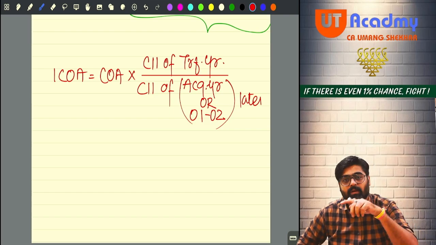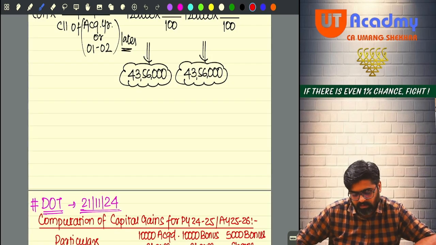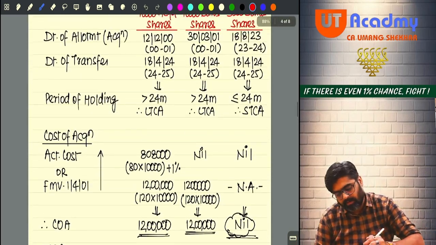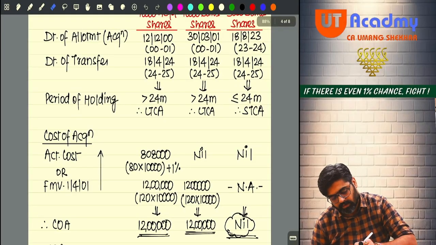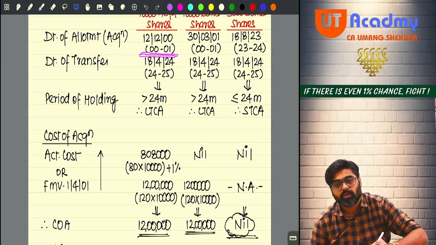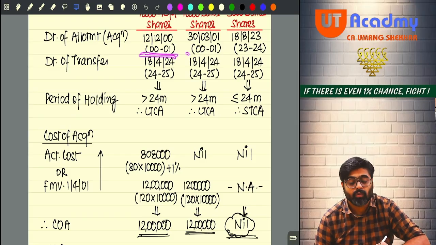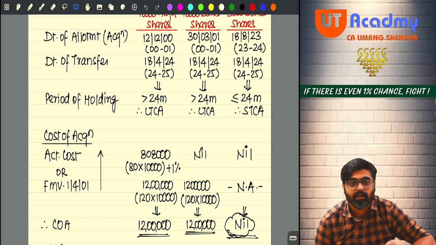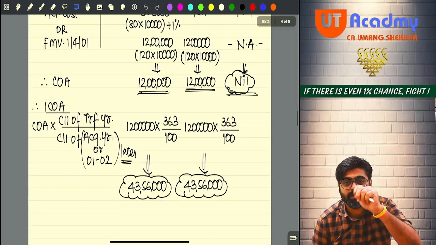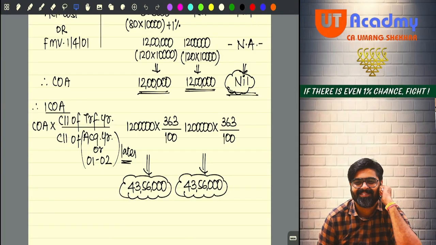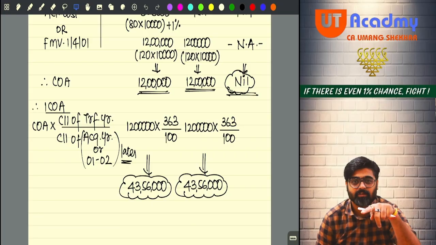Now coming to our question. Now tell me, these shares are acquired prior to 1st April 2001, yes or no? Prior to 1st April 2001, and you have taken the fair market value also as a cost. Now, will you do the indexation? Yes.